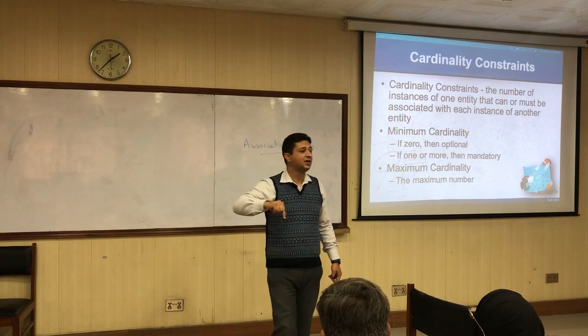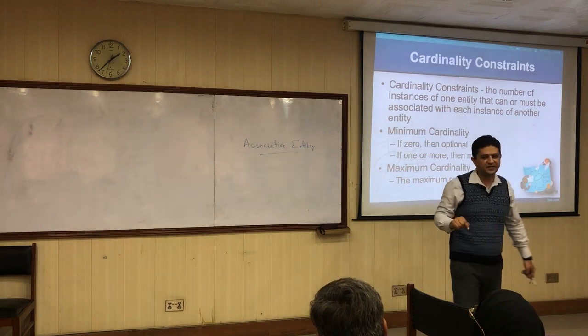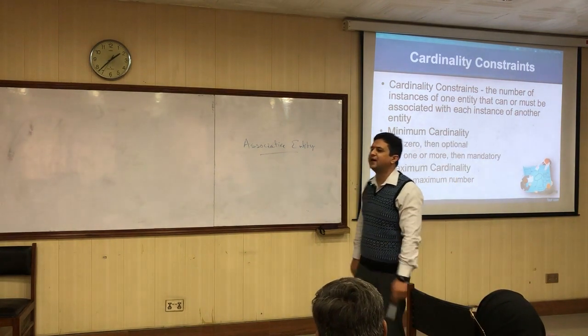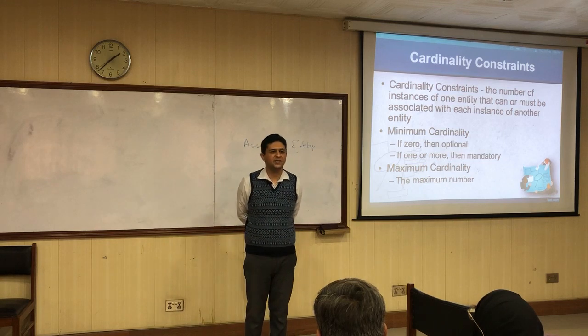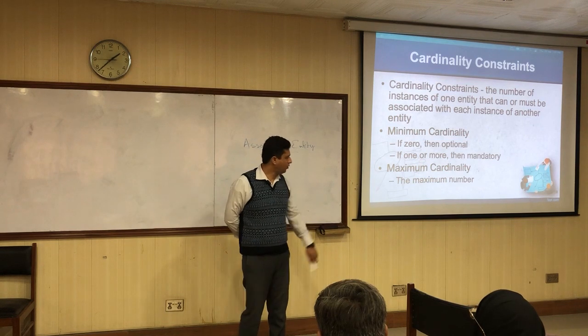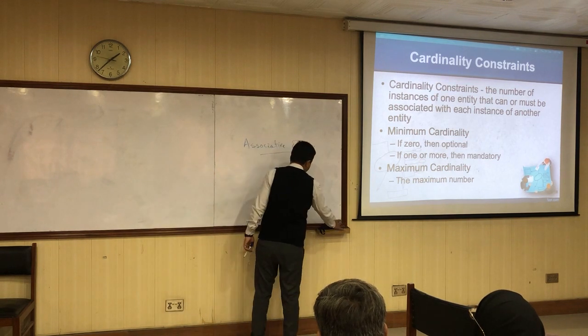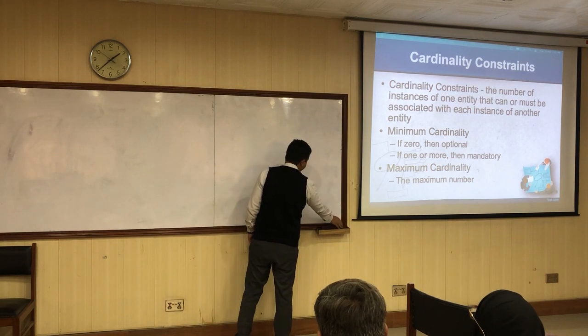It can have keys. So all of those properties which are there in an entity, this associative entity would also hold all of those properties.